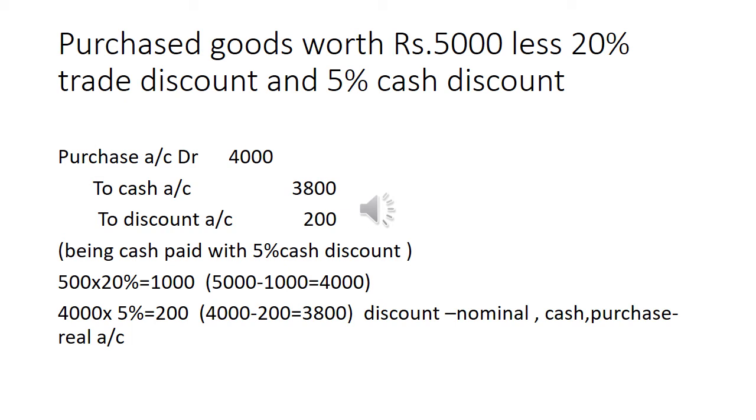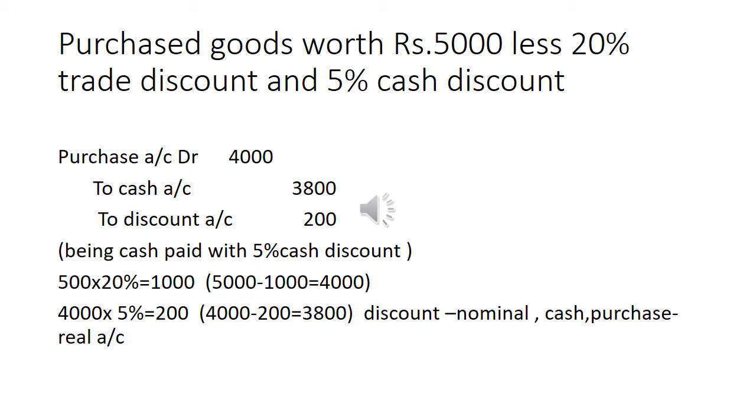Purchased goods worth rupees 5,000 less 20% trade discount and 5% cash discount. At the time of the purchase, we receive the trade discount. Then when we pay the amount, at that time we receive a discount. That discount is called cash discount.